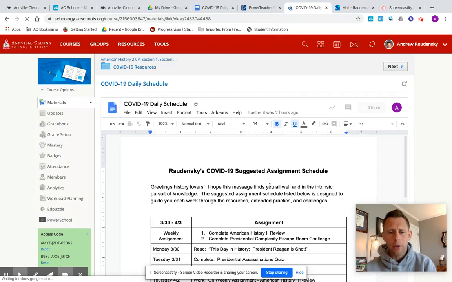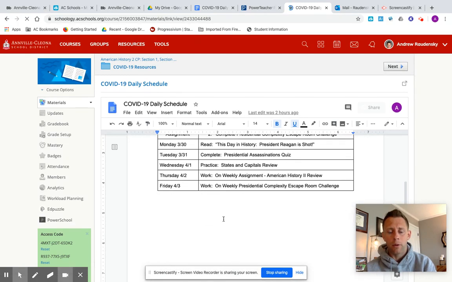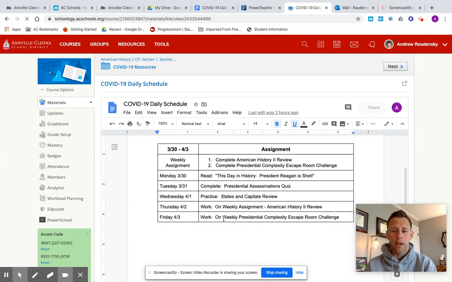And you'll notice in here, there's a combination of various assignments, readings, practice, completion, and projects, things that you guys will have each week. For example, on Monday, the first thing that I asked you guys to do was just simply read. Read about this day in history, 39 years ago when President Reagan was shot. Little known, there were 4 presidents assassinated, but there have been multiple assassination attempts throughout history, and President Reagan was among them. And so I asked you guys to just simply read. It may take you 15 minutes on Monday to do that.